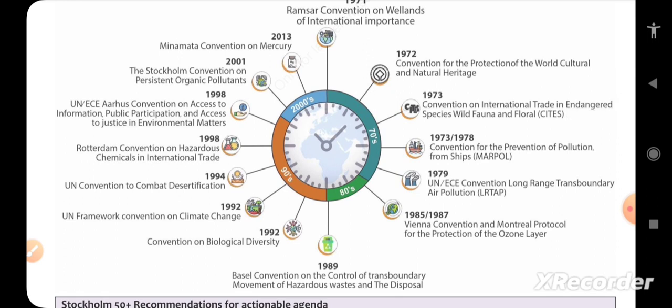These are all important: what happened during the 70s and how it evolved into the 80s, 90s, and 2000s. Every single thing could be a question. Stockholm Convention about persistent organic pollutants, what is CITES, what is MARPOL, what was Vienna, what was CBD, and what was Basel. All these could also be asked as match-the-following questions.